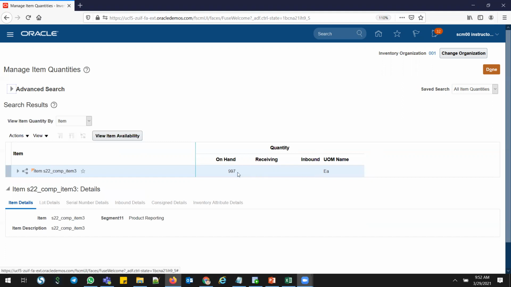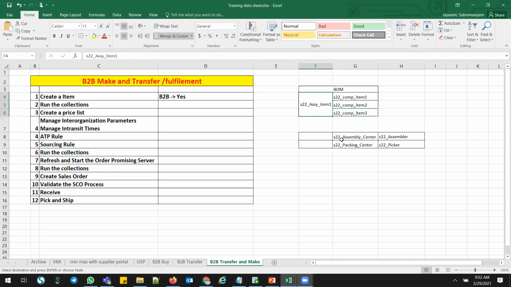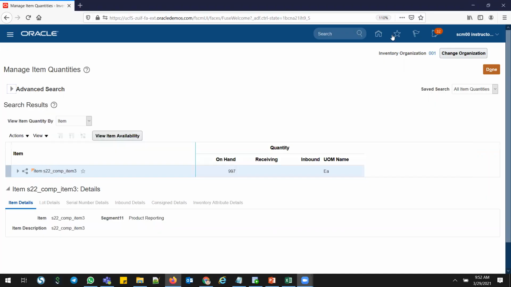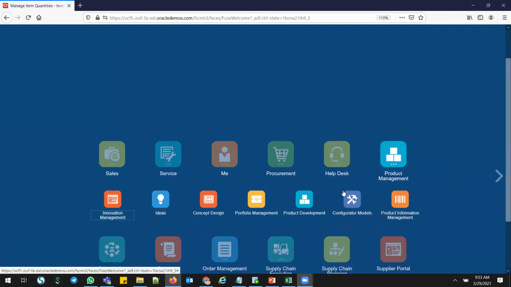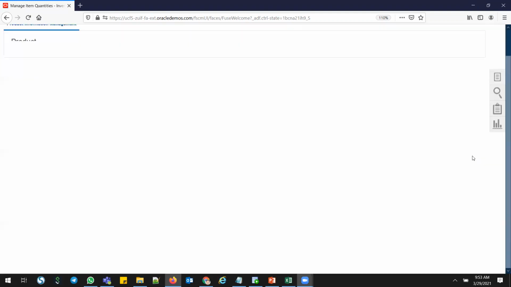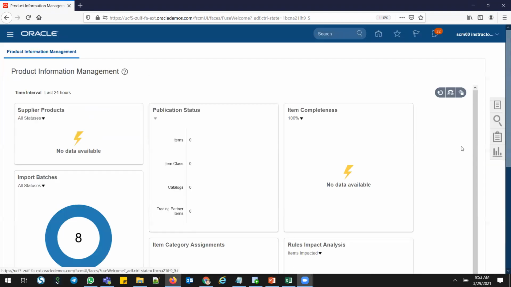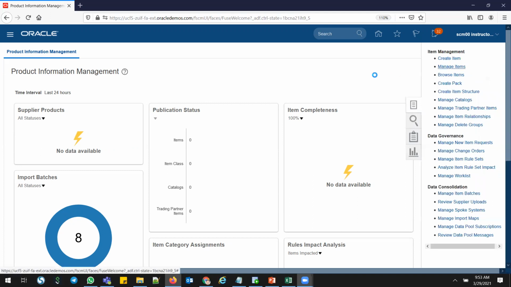So when my work order is open, if you see this work order, there are three components. Product management, information management, manage items.